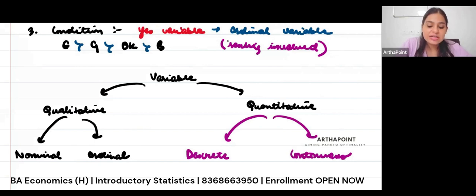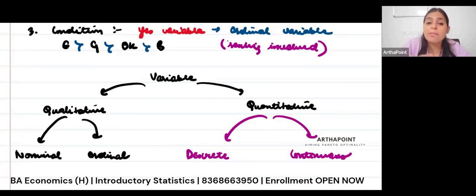A discrete variable is that variable which is a number, but it's not continuous. So I cannot go ahead and say 4.2, 4.5, 4.7. It will either be 4 or it will be 5. It's like saying, if I go towards car, let's say how many safety mirrors does the car have, or how many brakes does the car have, or how many kids do you have.